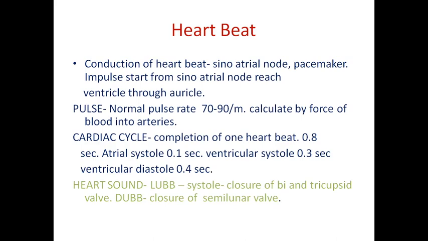What is the normal heartbeat for a human? 72 to 75 times per minute. It will vary according to age. When we become very old, the pumping of the heart, or the heartbeat, can be reduced to as low as 30 times per minute. It is possible. So what will happen? When the heartbeat slows, our organs receive less blood, so the functions also decrease. Our body organ functions decrease. That is the main problem.